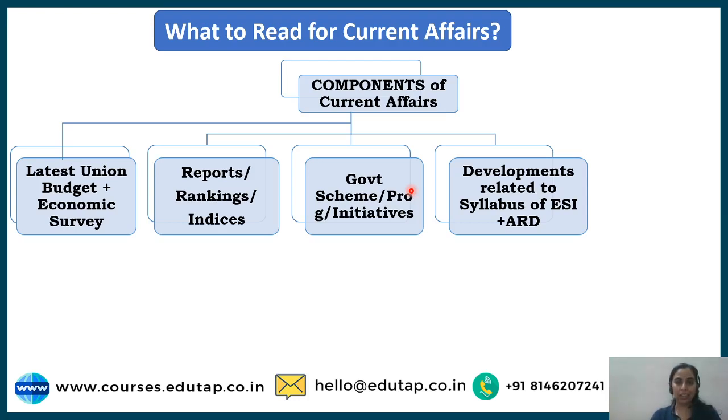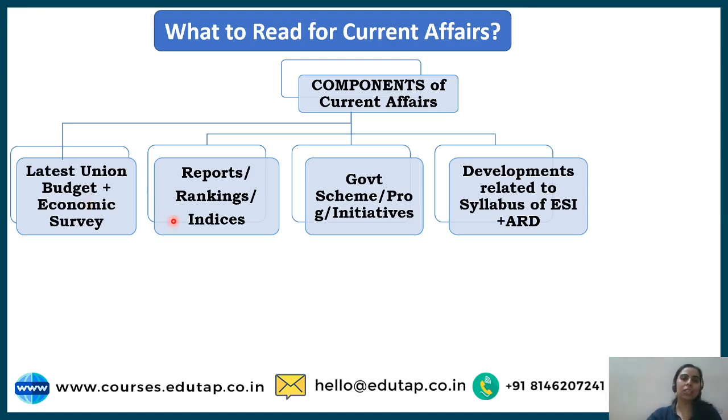so based on that, I have designed this for you, components of current affairs. So let's see these components. Very first is the latest Union Budget and Economic Survey. So it is a very important release by your government, you have to cover it, right? Latest, please remember the one which is available before your paper, right? You do not need to cover the previous year's one, okay?